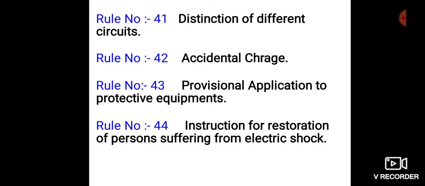In every manned high voltage or extra high voltage generating station, substation or switch station, an artificial respirator shall be provided and kept in good working condition.